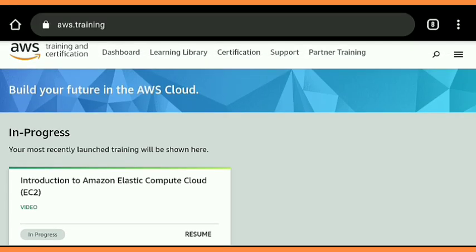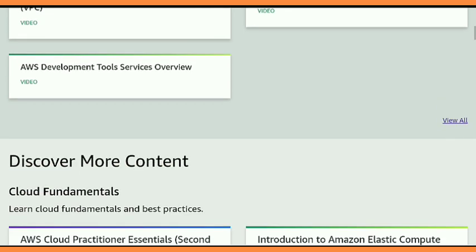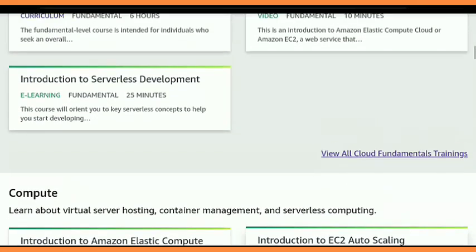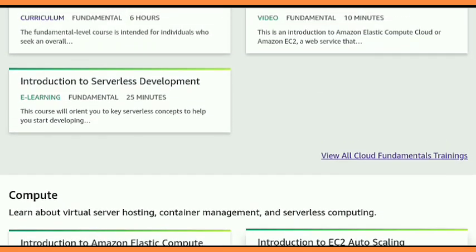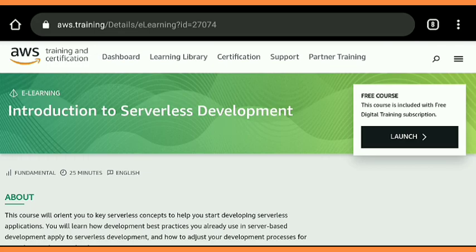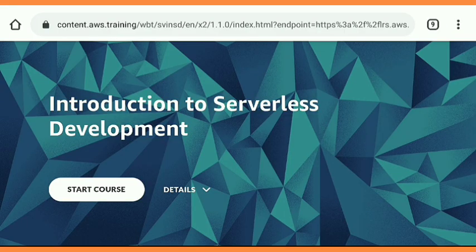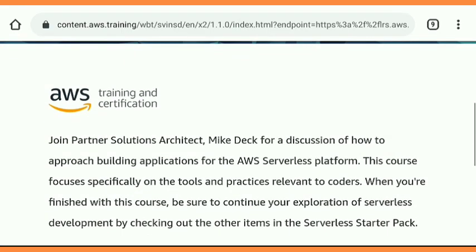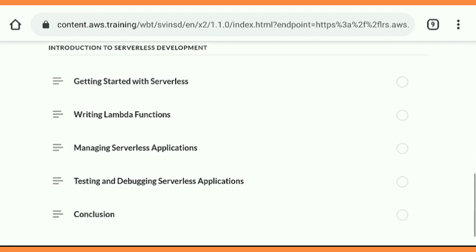Now I'm going to choose one more course which is not a video, which is e-learning. So I am going to choose one e-learning course. Which course? Yes, this course, Introduction to Serverless Development. I'm going to launch it, and you get some different looks here. Something has changed. There is a brief introduction about this course, and after that there are course contents. When you go through it, I'm just going to show you.